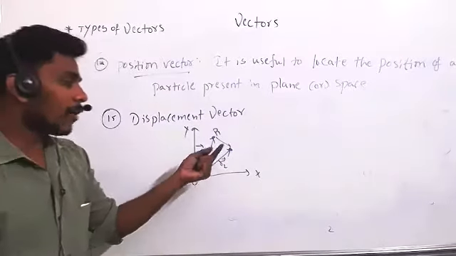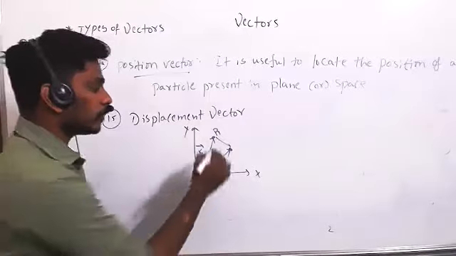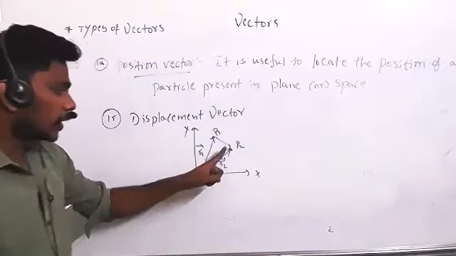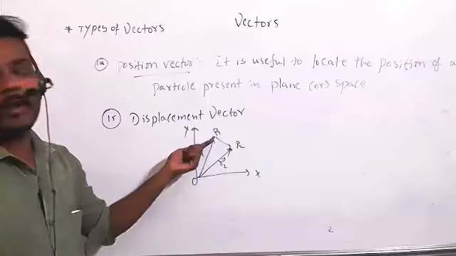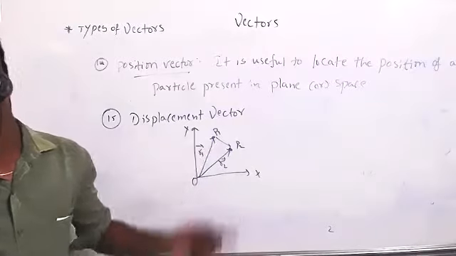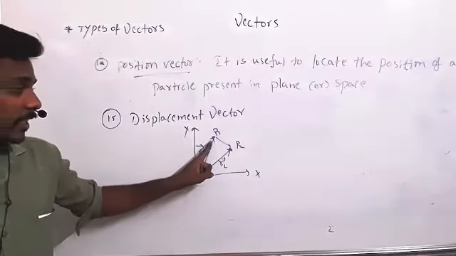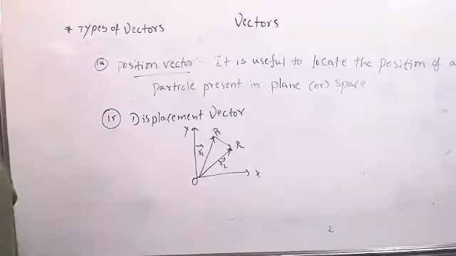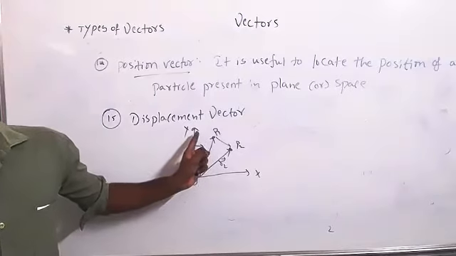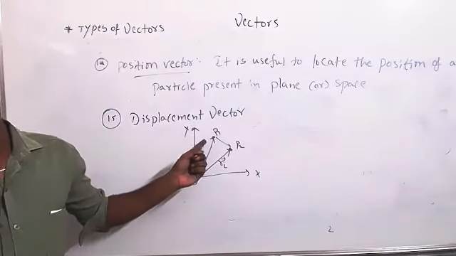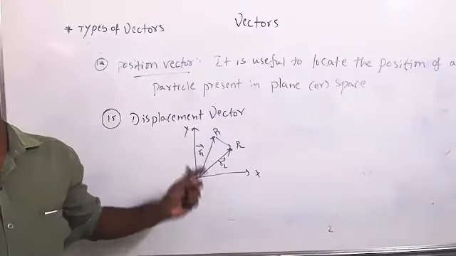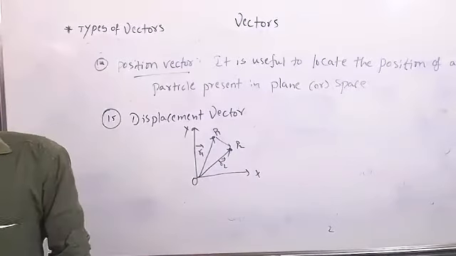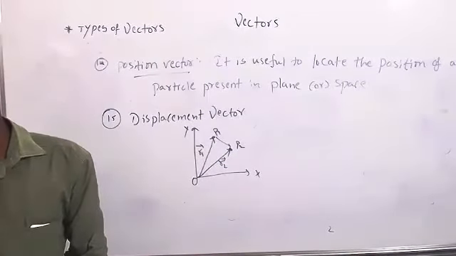But now I am saying the position has changed from here to here. I am saying the position not in terms of the origin, but in terms of the first particle, P1 and P2. Now I am taking the reference as the first particle, not the origin. It gives the position of the particle with reference to a particle other than the origin. Understand?